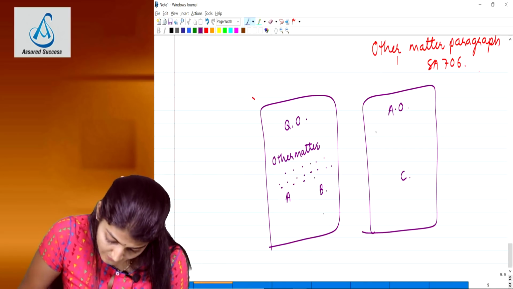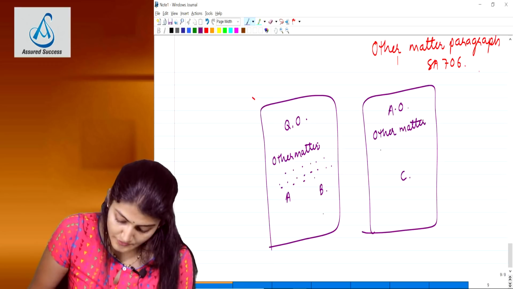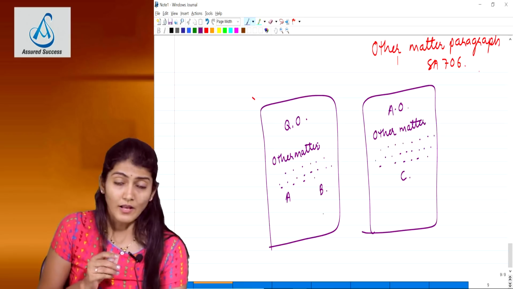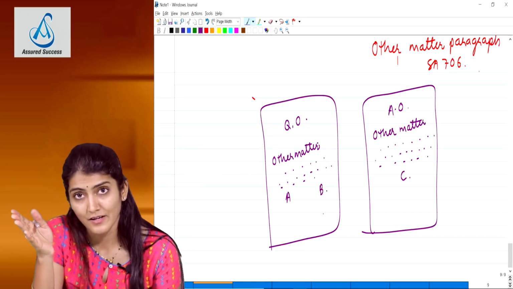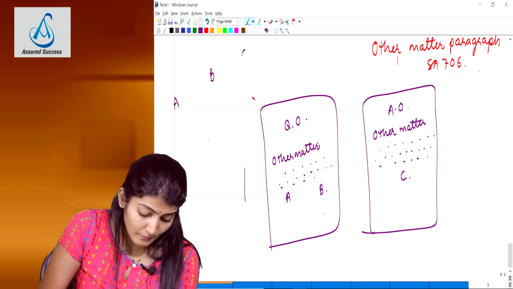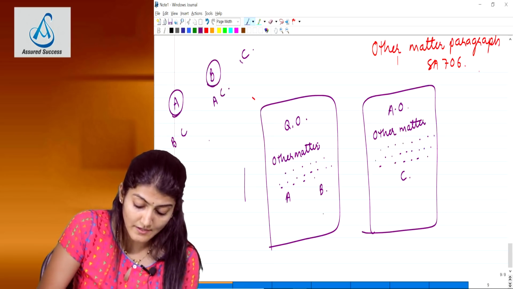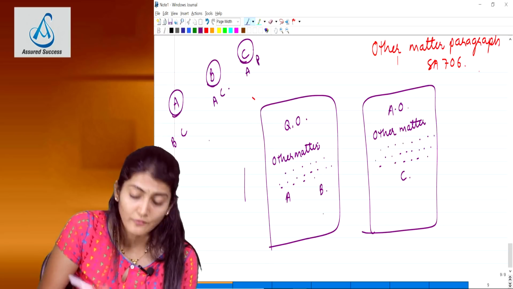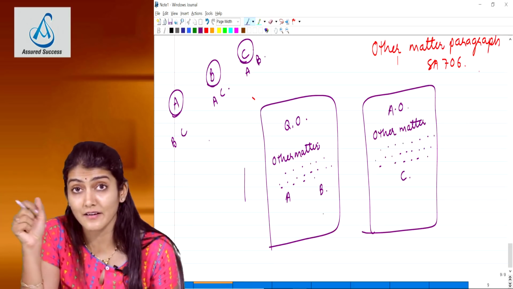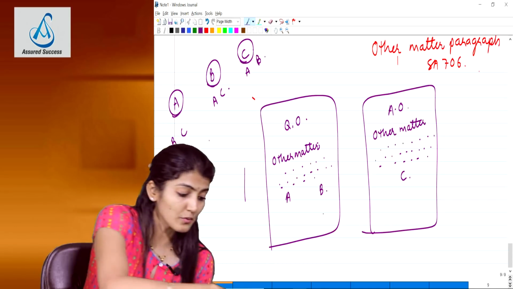And the auditor who has issued the other report, even he should put an Other Matter paragraph: the other auditors in this particular audit have issued a separate opinion for the same. So it's simple, you have to make a cross reference. If there are 3 joint auditors and all 3 have different opinions, then in the report of A there will be a reference to B and C, in the report of B a reference to A and C, and in the report of C a reference to the reports of A and B. Are you understanding? This was not there in the old standard. You have to make a reference in the Other Matter paragraph, which was not there before. So that is the new thing which has come up.